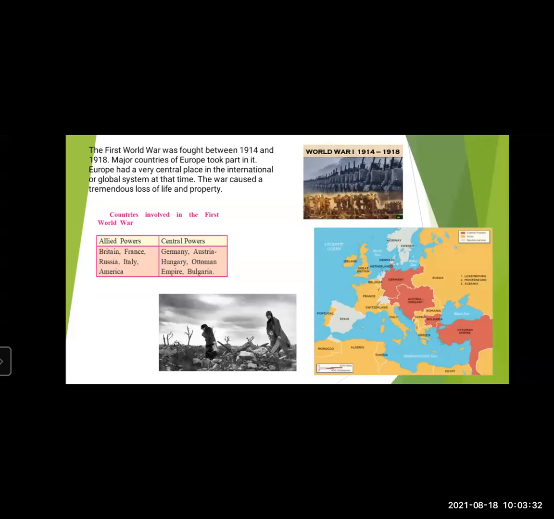Now, the war caused a tremendous loss of life and property. There was a lot of loss in this war: forest land, farmland, houses, factories, schools, churches, universities, everything was destroyed.